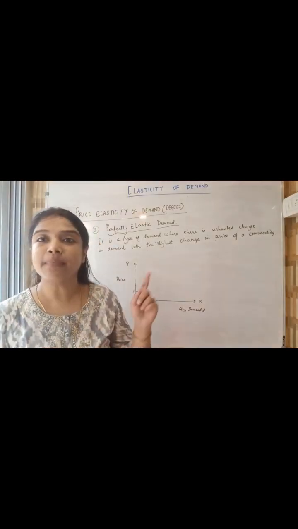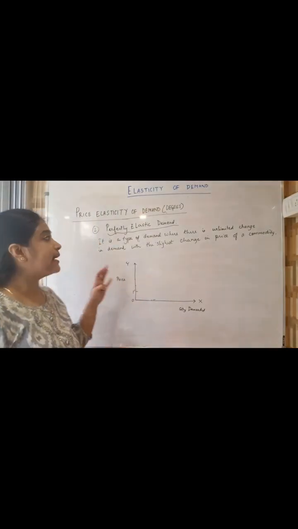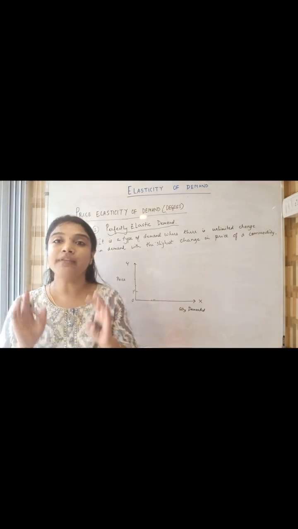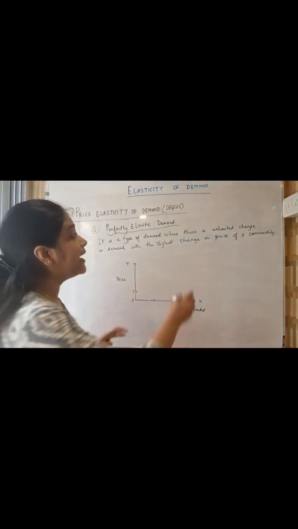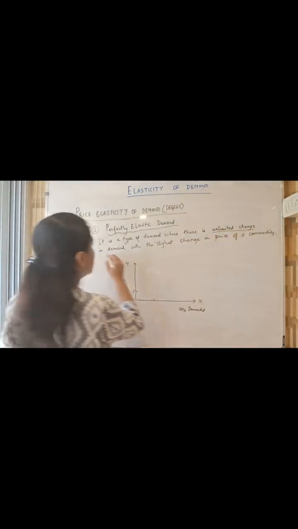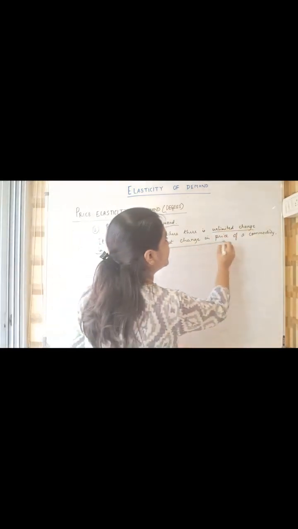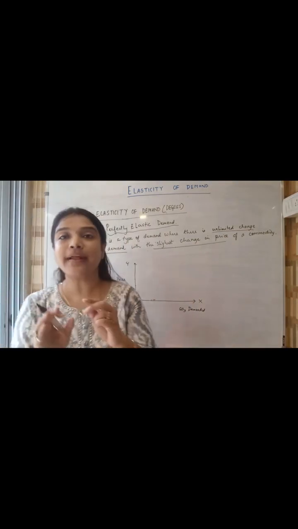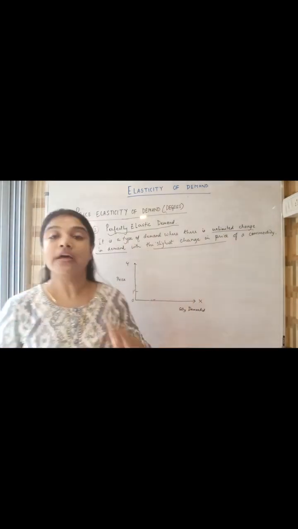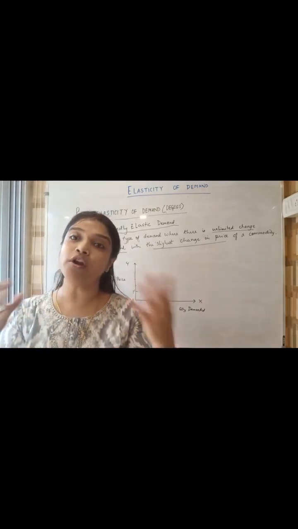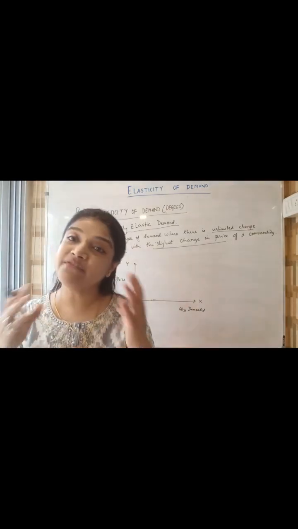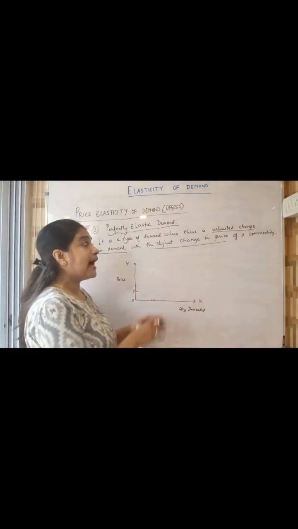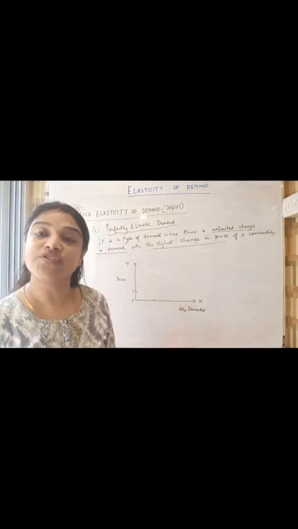Coming to the second type, perfectly elastic demand. Now what is this type of demand? It is a type of demand wherein there is unlimited change in demand with the slightest change in price. That means even if the price changes a little bit, demand will respond back in an unlimited, infinite way. There is an unlimited reaction of demand to the change in price.